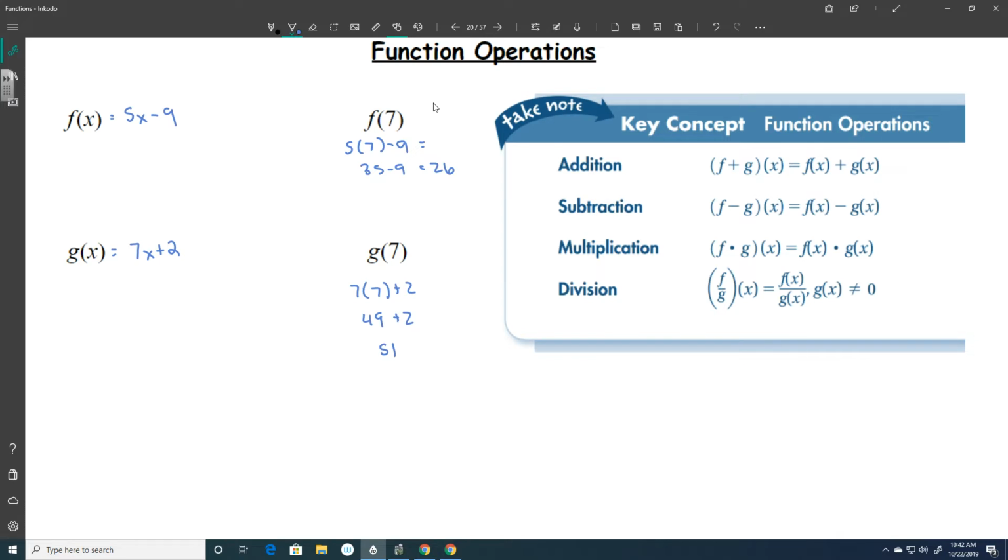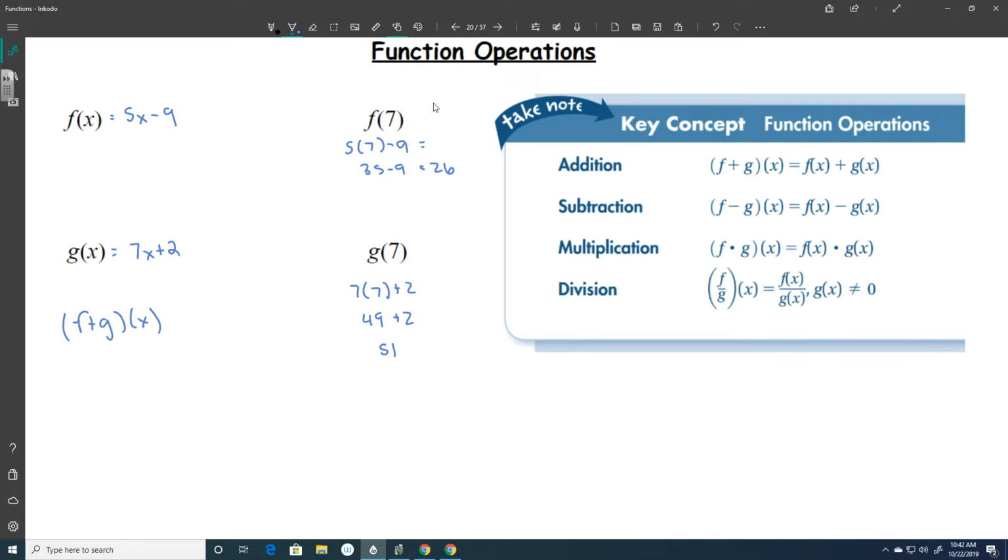So that's kind of what you've done with functions in the past. But today, what we're going to do is actually take these functions and combine them. There's some shortcuts here on the right that tell you that f plus g of x is just f of x plus g of x. So if I take these two functions and I want to know what f plus g of x is, then I need to add these two functions together. That's all f plus g means, f of x plus g of x.